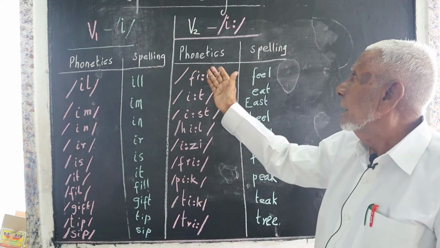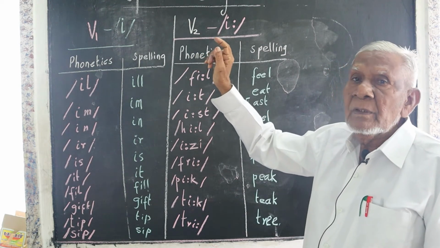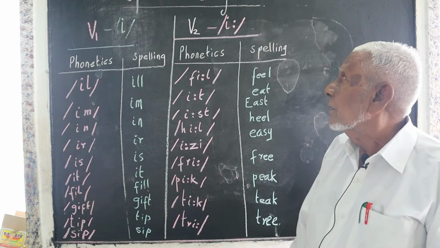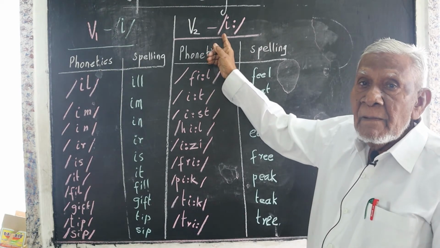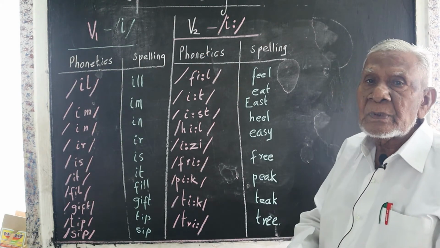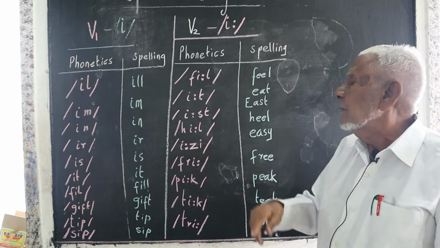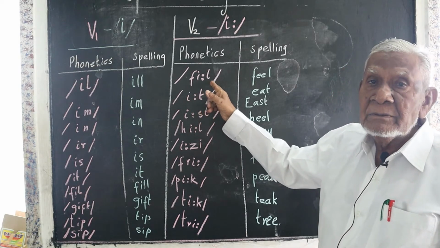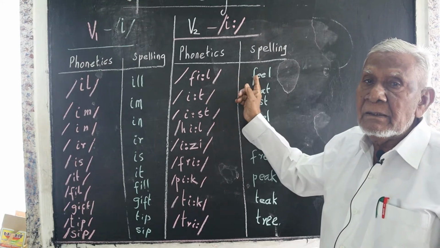Now, let's go to V2, the second vowel. Let's have some examples. See the difference between the phonetics and the spelling in it. Feel, spelling is F-E-E-L.